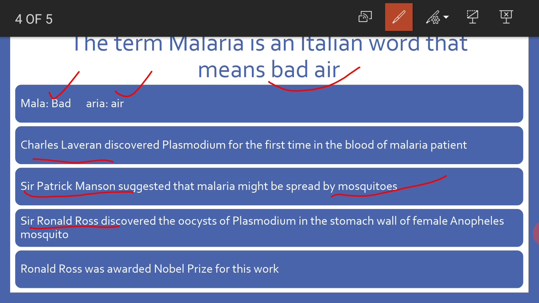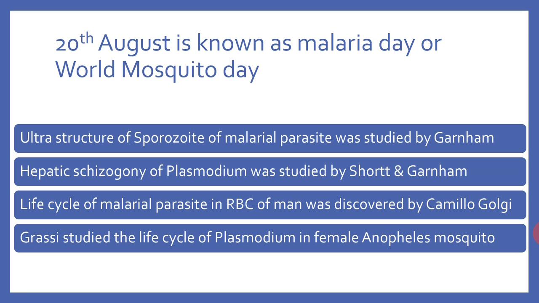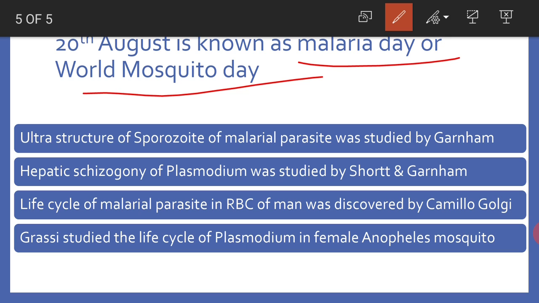Sir Ronald Ross considered this suggestion very seriously, and he worked with the female Anopheles mosquito, and discovered the oocysts of Plasmodium in the stomach wall of the female Anopheles mosquito. This discovery was made on 20th August. Ronald Ross was awarded the Nobel Prize for this wonderful work. Because Ronald Ross was working in Secunderabad, India during this discovery on 20th August, this date is known as Malaria Day or World Mosquito Day.